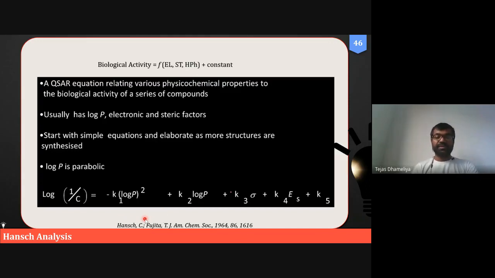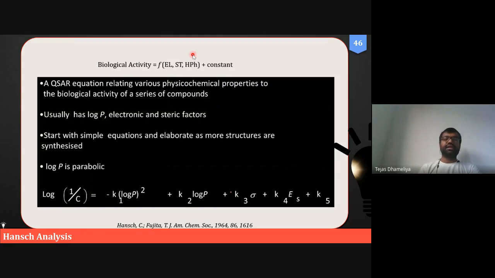They devised a kind of QSAR, quantitative structure activity relationship, and they tried to correlate the biological activity of the compound with three different parameters. Which are these three parameters? Electronic parameter, steric parameter, and hydrophobic parameter.